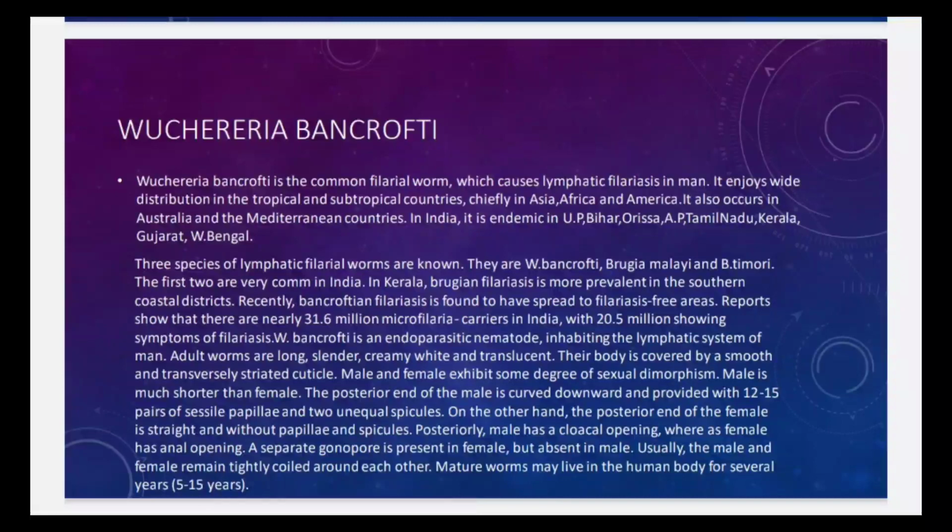In India, it is endemic in Uttar Pradesh, Bihar, Orissa, Andhra Pradesh, Tamil Nadu, Kerala, Gujarat, and West Bengal. Three species of lymphatic filarial worms are known. They are Wuchereria bancrofti, Brugia malayi, and Brugia timori. The first two are very common in India. In Kerala, Brugian filariasis is more prevalent in southern coastal districts.